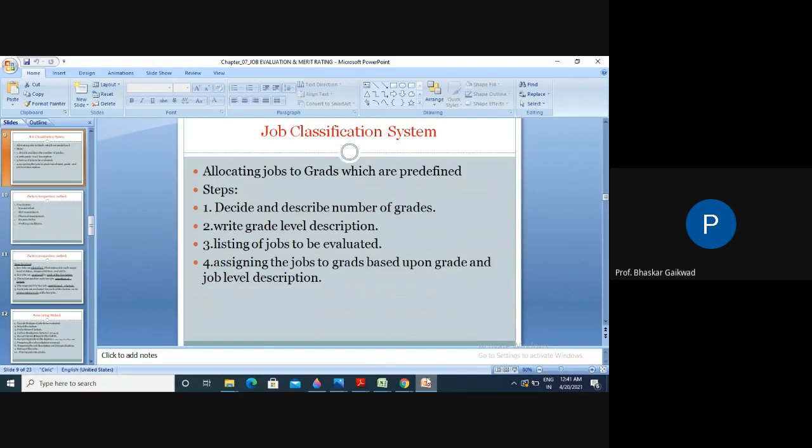Then listing the jobs to be evaluated. You have to make the evaluation of the value of this, and assign the jobs to the grade based upon the grade and job level descriptions. So the surface finish is one criterion. The particular worth of the job is the second criterion. According to this, you can go for job classifications.